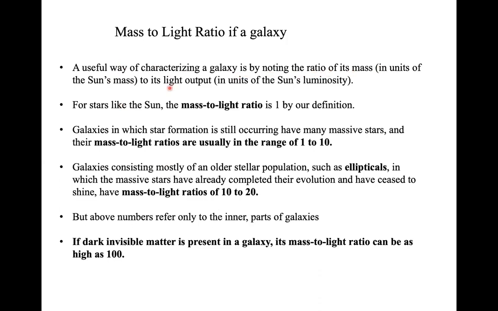Now, as I mentioned, a useful way of characterizing a galaxy is by noting the ratio of its mass to its light output. So this is basically the mass to light ratio, which means you take the ratio of the mass of the galaxy to the amount of light it is emitting, right? And this is measured in units of the sun's luminosity.